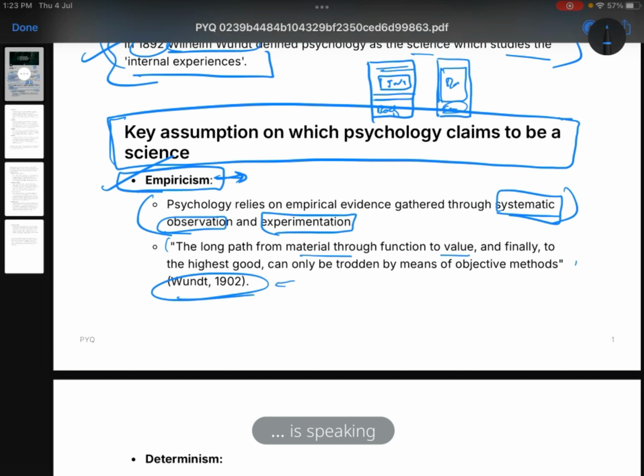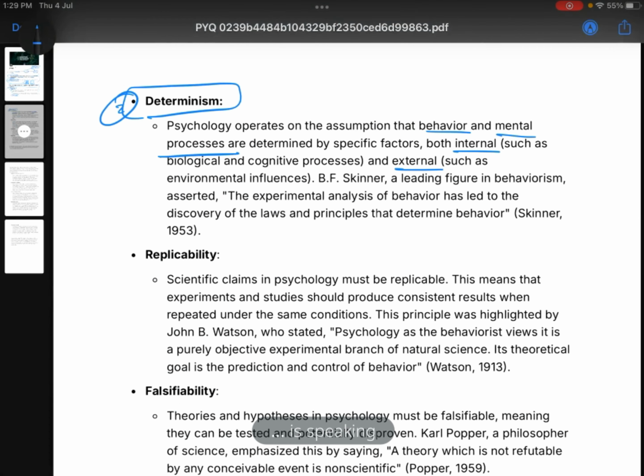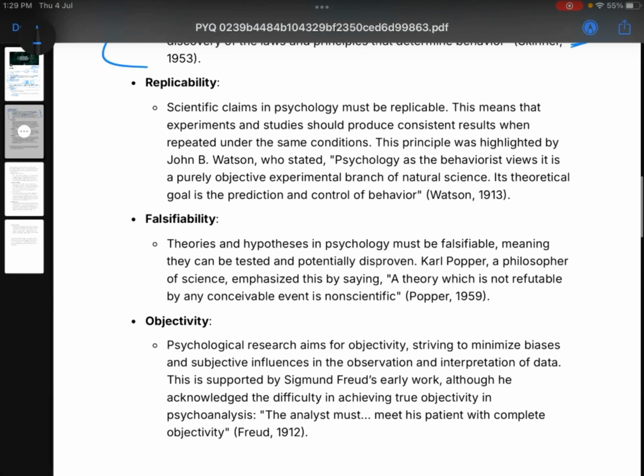So here I have given a small quote by Wundt. You can use this. And then determinism. So the determinism point says that psychology operates on the assumption that behavior and mental processes are determined by specific factors. So determinism is a part of science. To become a science, it should be deterministic. So I have given B.F. Skinner's name here.